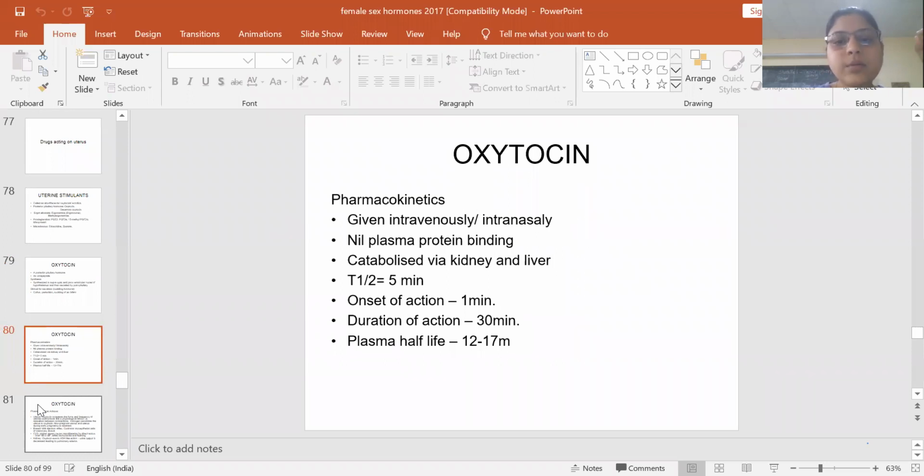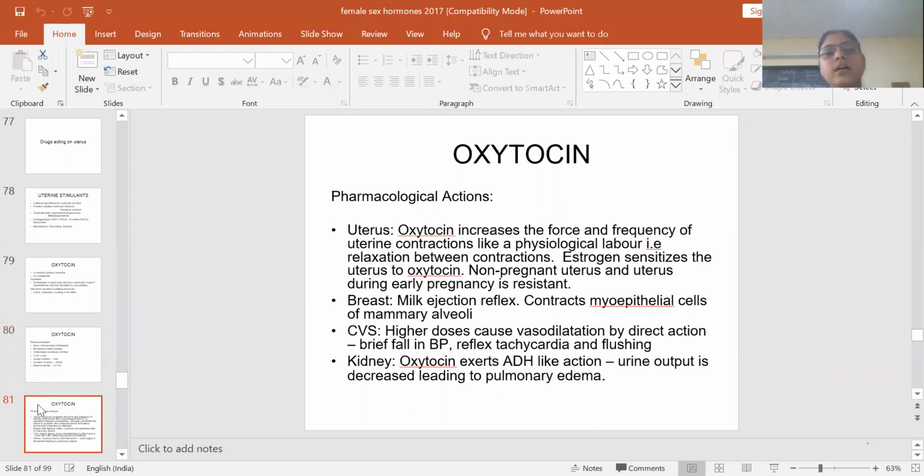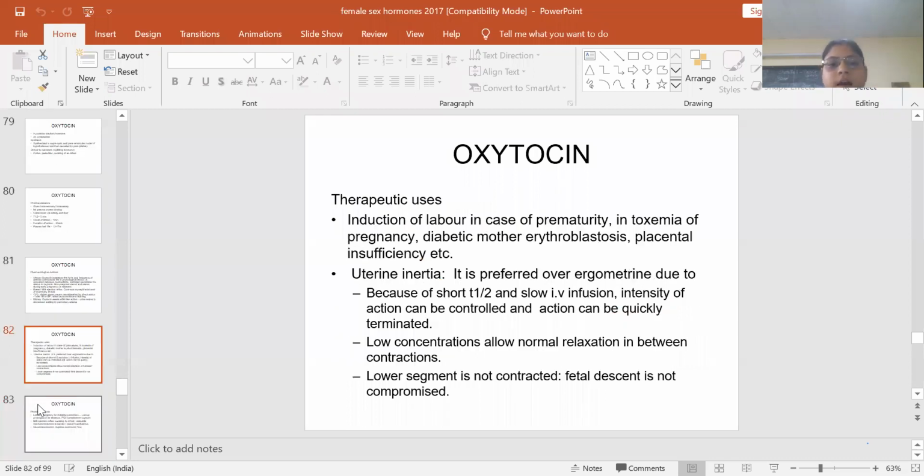It has nil plasma protein binding. It increases the force and frequency of uterine contractions, like a physiological labor, and thus it is used in labor. Estrogen sensitizes the uterus to oxytocin. It can also increase the milk ejection reflex in the breast. In the CVS, it can cause vasodilatation, so it can cause a fall in BP and reflex tachycardia.